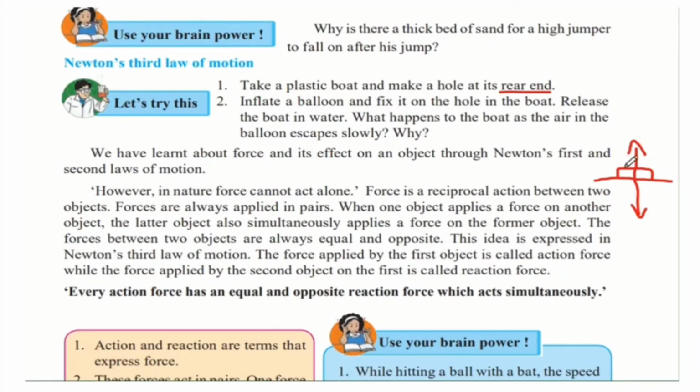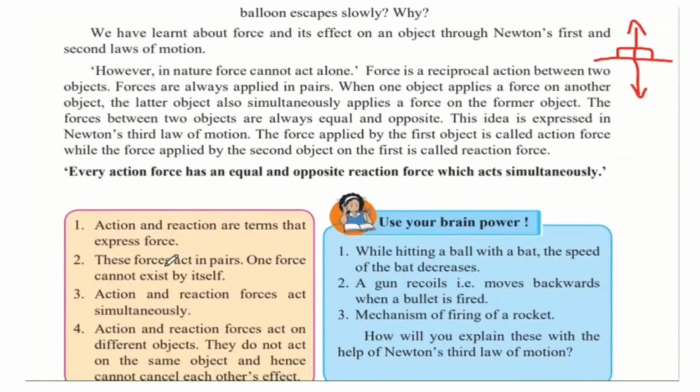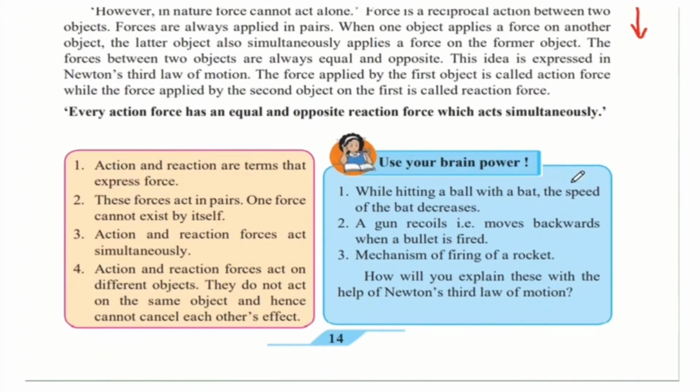So when we kept the book on the table, the book is the first object, and when we place it on the table, it is creating an action force, and because of that, the table is reacting to that force by creating a reaction force. So the third law of motion tells us that every action force has an equal and opposite reaction force which acts simultaneously, that is, at the same time.